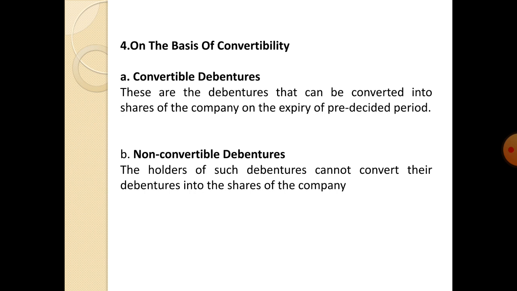And second one is non-convertible debentures. The holders of such debentures cannot convert their debentures into the shares of the company. So the persons who do not show interest to convert their debentures into shares are called non-convertible debenture holders.